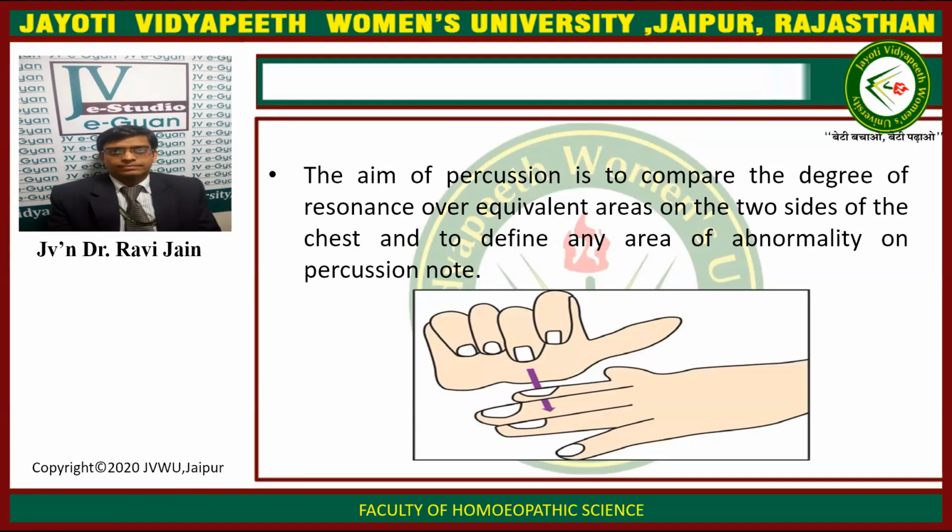Now, what is percussion? Percussion is tapping on the surface of the skin to observe for any kind of change in the sound. This is the way of doing percussion.